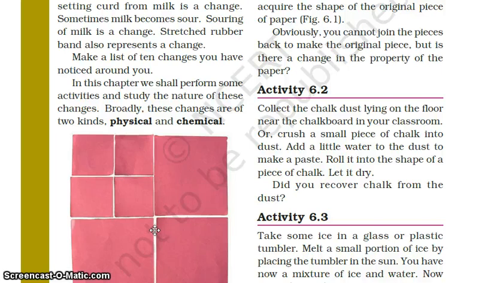So can you join the paper like the previous one? No, but the quality of the paper remains the same. Is there any change in the quality of that paper? What will you say? What is your answer? No, the paper remains the same. Yes, the size has changed.